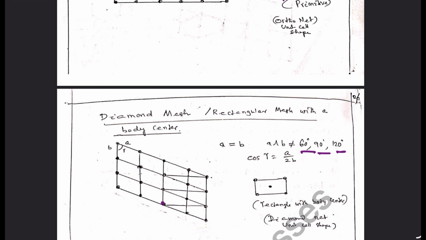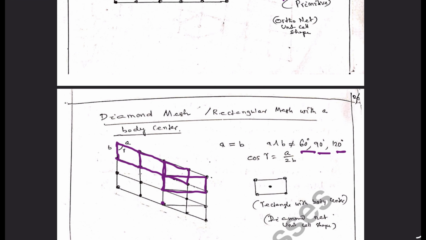If the angle is not 90 degrees, and it is not equal to 60, 90 or 120, but A is equal to B, any other angle, it will produce a rhomb-like structure, a rhombus. If we arrange these rhomb shaped bodies in this manner, we can get a structure like this.